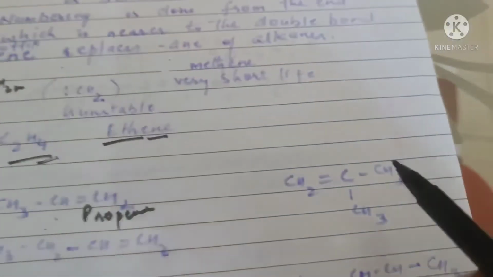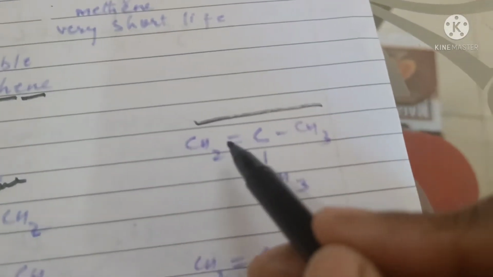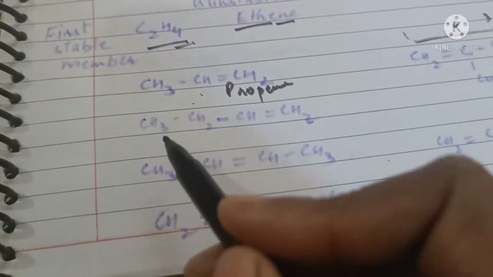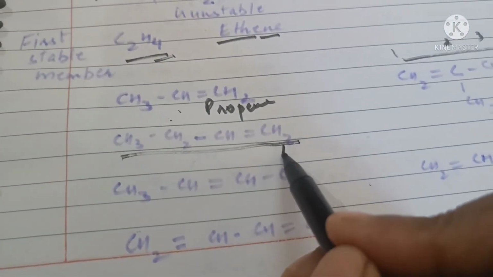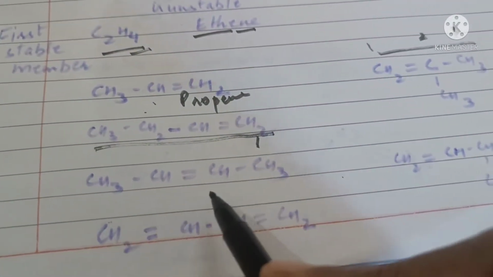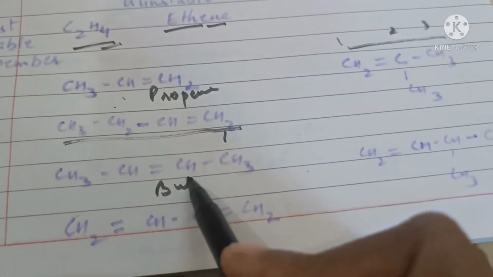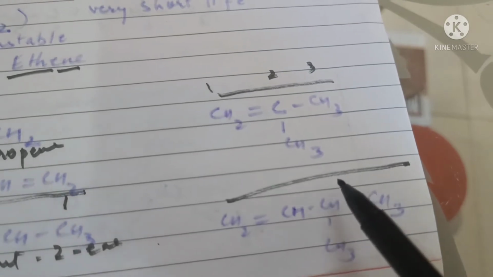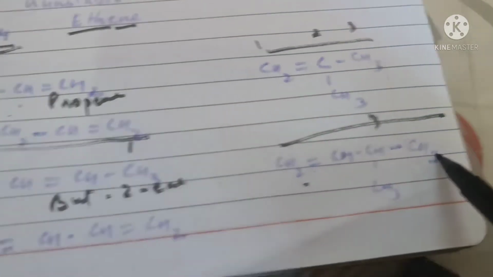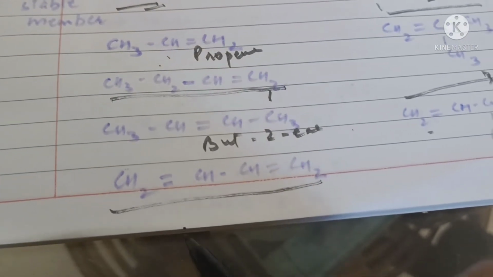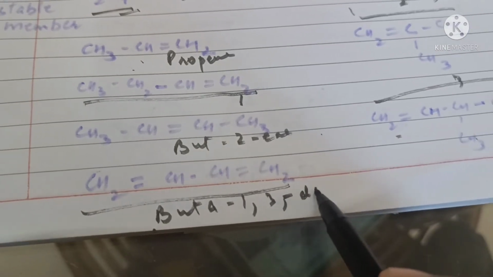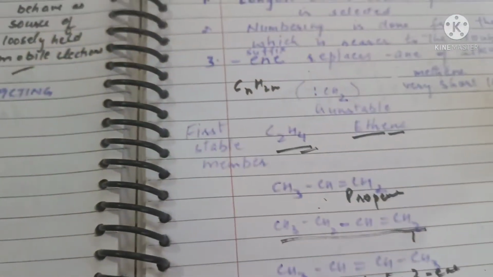The next compound, we start the numbering, select the longest chain, 1, 2, 3, so 2-methylprop-1-ene. This compound is but-1-ene. We start numbering from this end. This compound is but-2-ene. Then next compound, numbering is done from this end. So this is 3, so 3-methylbut-1-ene. This compound will be known as buta-1,3-diene. So this is how IUPAC name is given to the compounds.